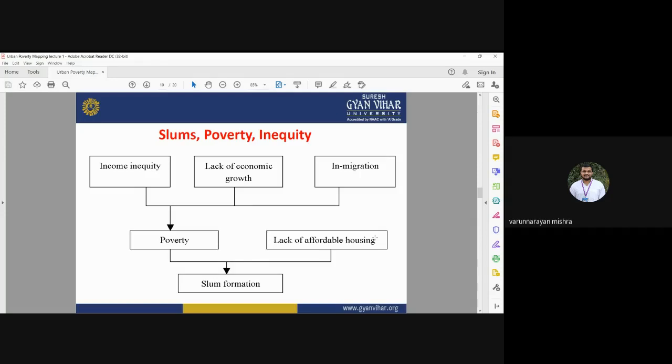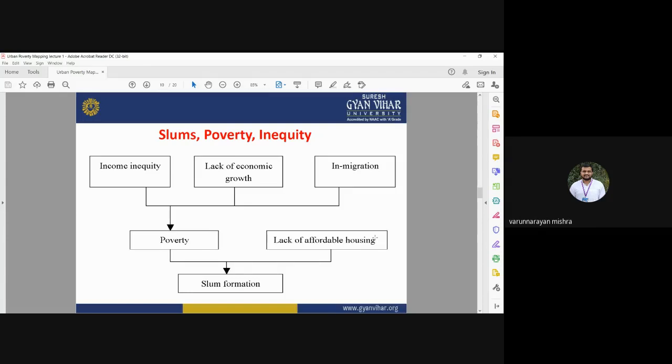Inequality in the income means there is no source of income. There is a lack of economic growth. The person living in the urban area doesn't have good economic growth, there is a lack of economic resources, and they don't have a good amount of income. And in-migration is also a factor that is responsible for slum areas.